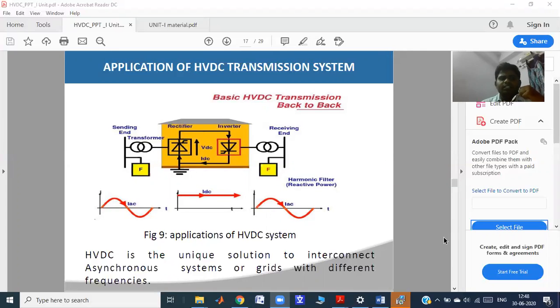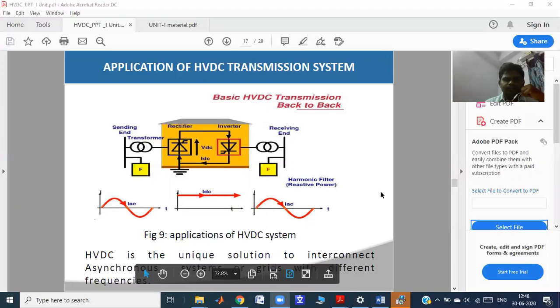Asynchronous system means the sending end side bus will operate at a different frequency and the receiving end side bus will operate at a different frequency. This HVDC system will interconnect the two different frequencies. That means asynchronous systems. Actually, this type of system is used for non-conventional energies to connect to local grids. This system is called back-to-back system.